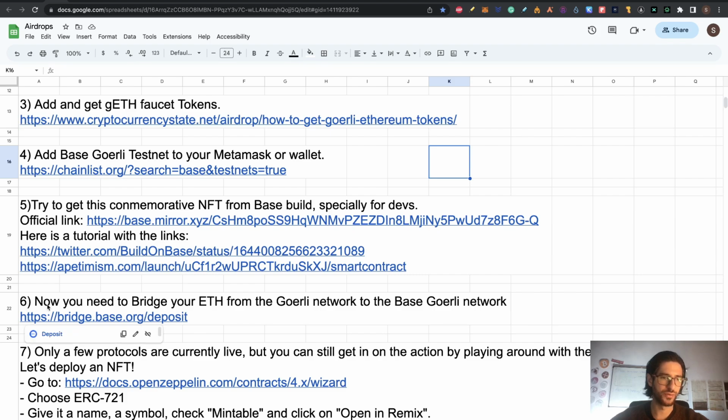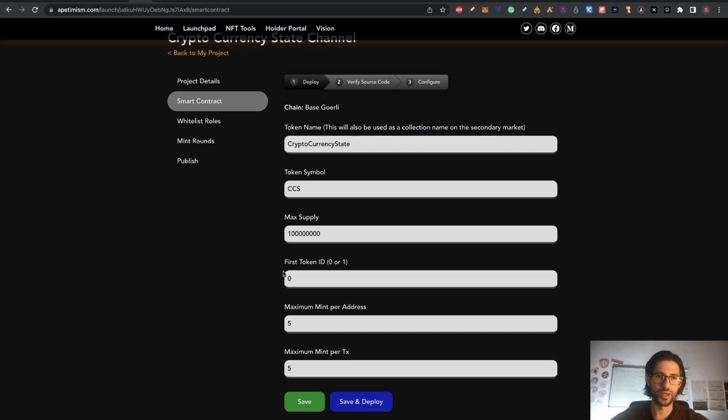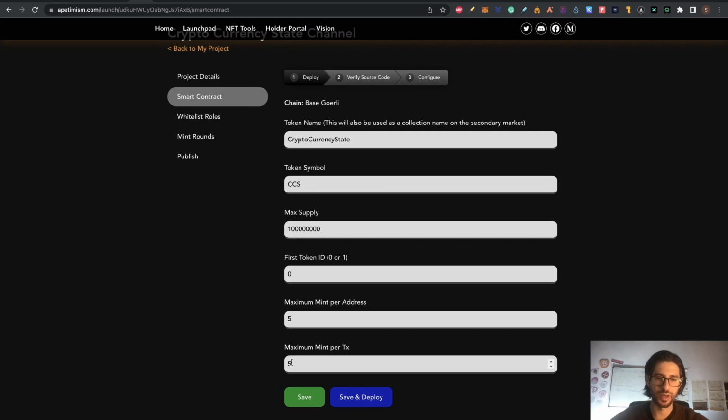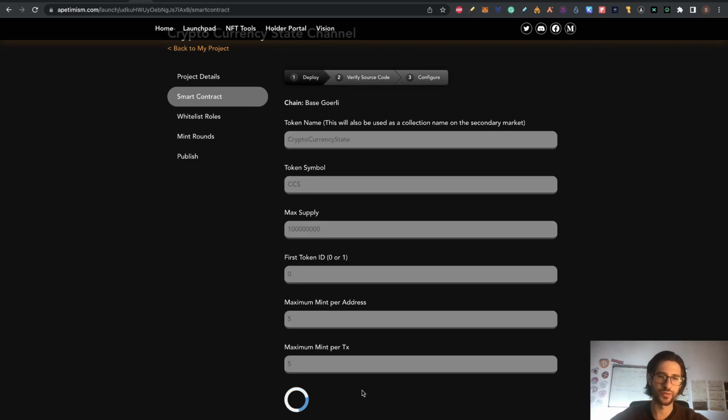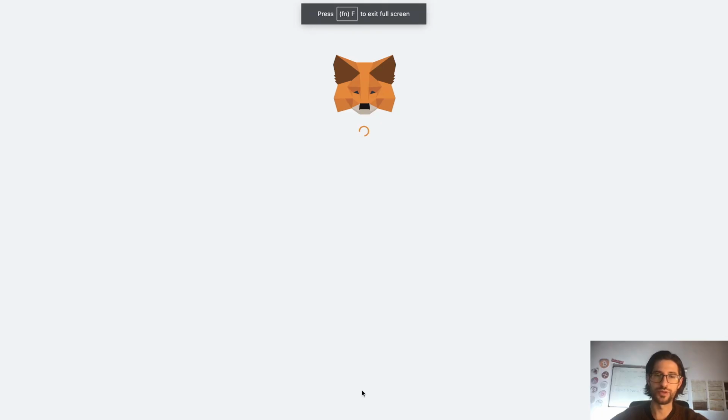So we already did step 6. We go back to step 5. We were here creating this smart contract at optimism.com in a very easy way. So click on save and deploy now. And this time we should not have any issue because now we have Ethereum to pay the gas fees for this. So the smart contract is being deployed.